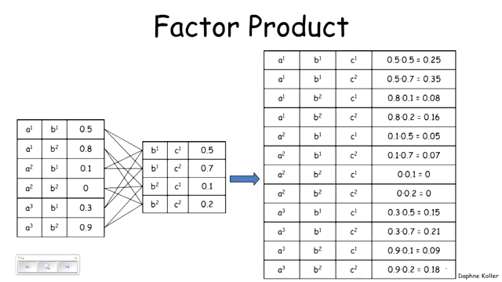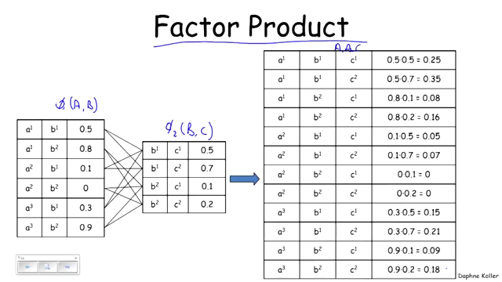Now some operations that we're going to do on factors. One of the most common operations is what's called factor product. It's taking two factors, say phi 1 and phi 2, and multiplying them together. So let's think what that means. Here we have a factor phi 1. It has a scope of AB. Phi 2 has a scope of BC. And what we're doing is like multiplying a function, f of x, y times g of y, z. You're going to get a function that is of all three arguments, x, y, z. So in this case, we have a factor whose scope is a, b, and c.